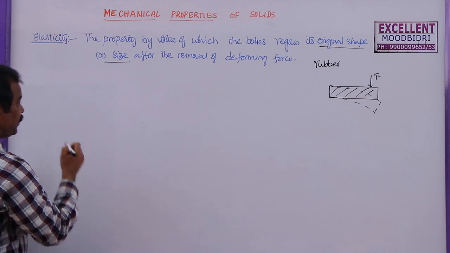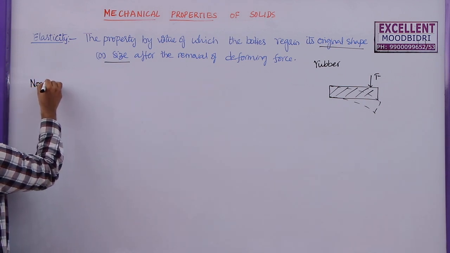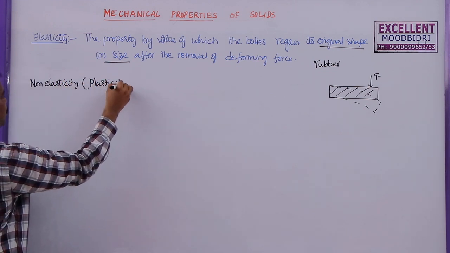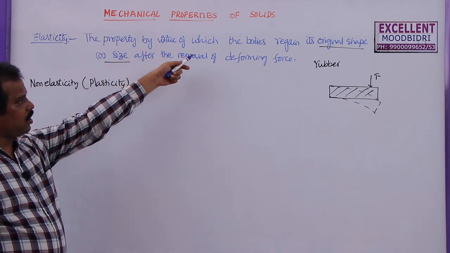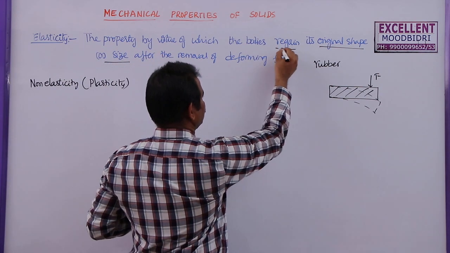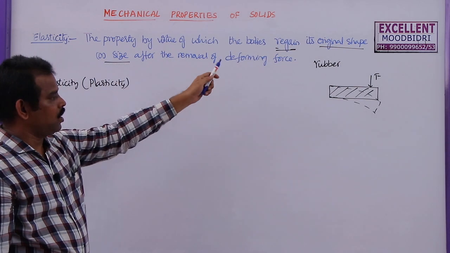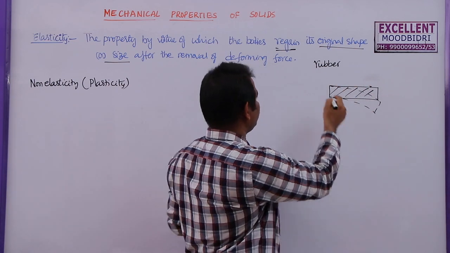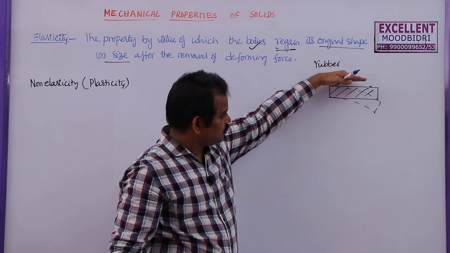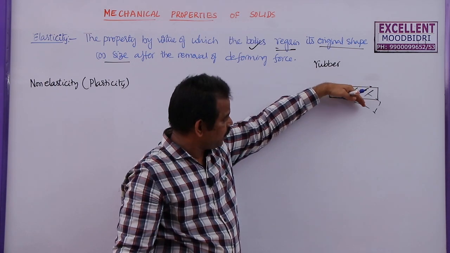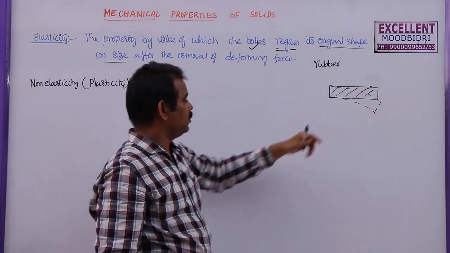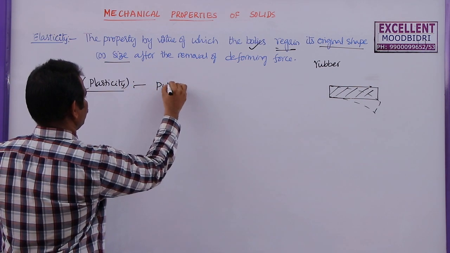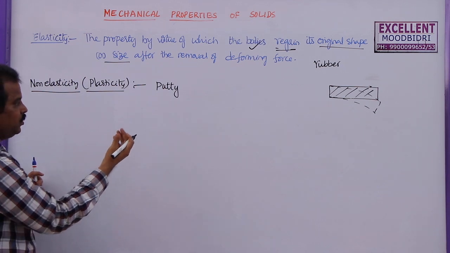Now what about plasticity or non-elasticity? We call it plastic bodies or plasticity. The property by virtue of which bodies do not regain their original shape and size after the removal of deforming force. Whenever this force is removed, if it regains original shape, that is an elastic body. If it stays bent in that position, if it continues that shape or size or configuration, then the body is said to be a non-elastic body or plastic body. The best example for this is putty or wheat flour, or atta.